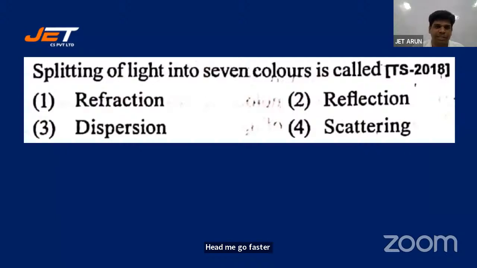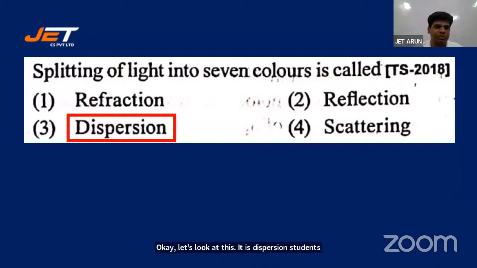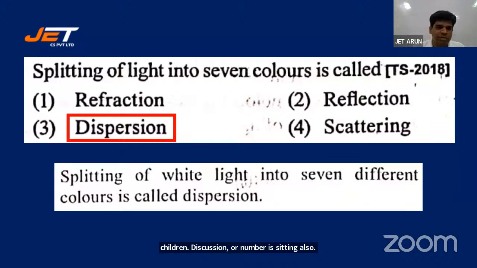Okay, let's look at this answer. Key. It is dispersion, students. I got mixed responses between 3 and 4. There is confusion between 3 and 4. It is not 4, it's 3, students. Dispersion causes the splitting. That splitting is called dispersion. Here is the statement: splitting of white light into 7 different colors is called dispersion.